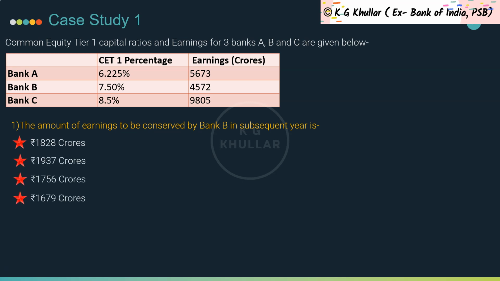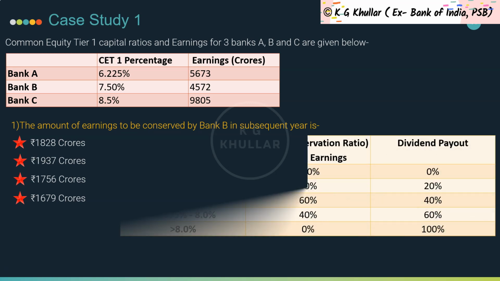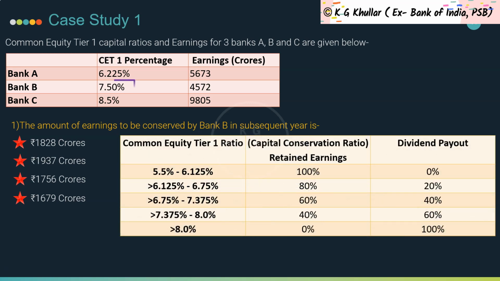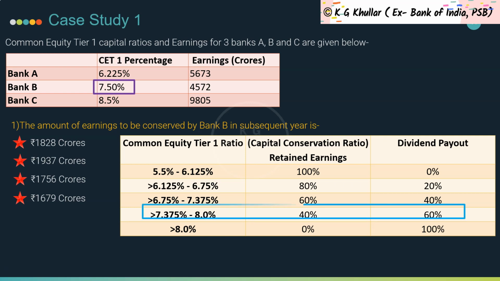Now friends, this is the minimum capital conservation standard table for the banking sector. To solve this question, you first need to see the CET1 percentage for Bank B, which is 7.50%. Now just look at the capital conservation buffer table and see the corresponding retained earning percentage for a CET1 percentage of 7.50%. As per this table, a bank with a common equity tier 1 capital ratio in the range of 7.375% to 8.0% is required to conserve 40% of its earning in the subsequent financial year.